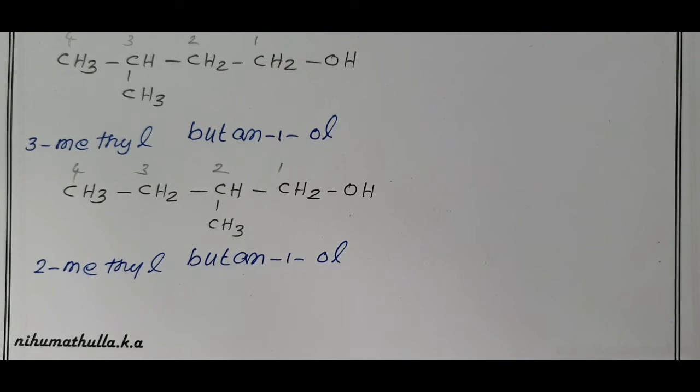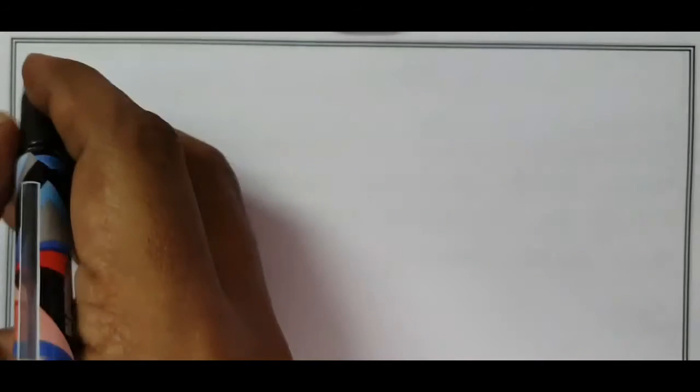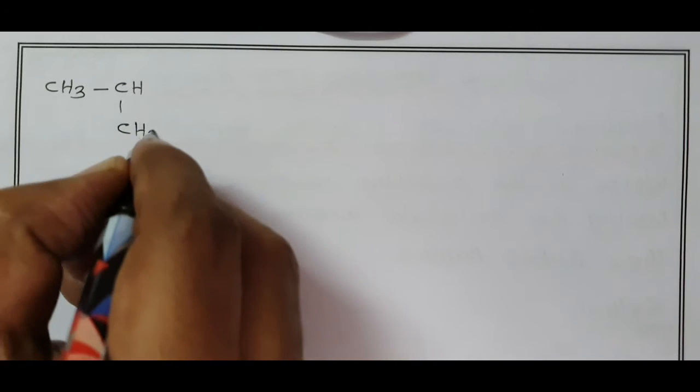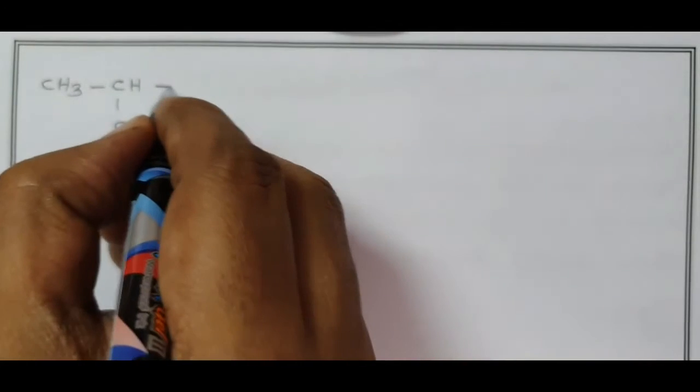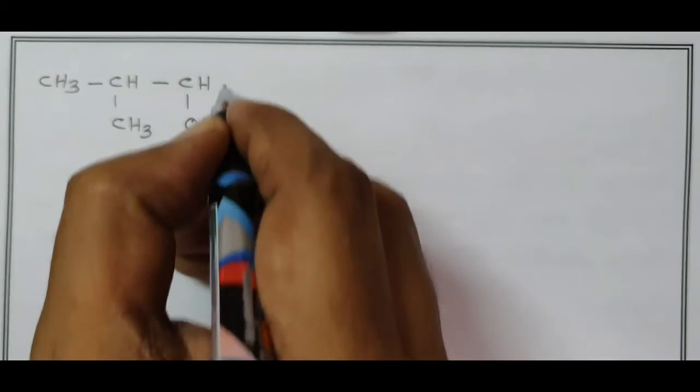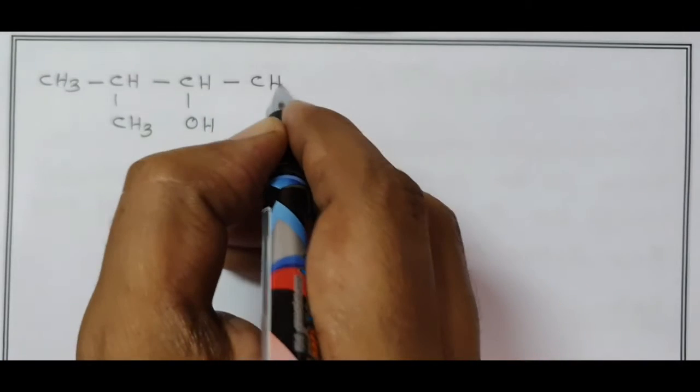Now, one more compound, isopropyl and a secondary alcohol: CH3, CH, CH3, then CH, OH, CH3. The total number of carbon atoms is 5.